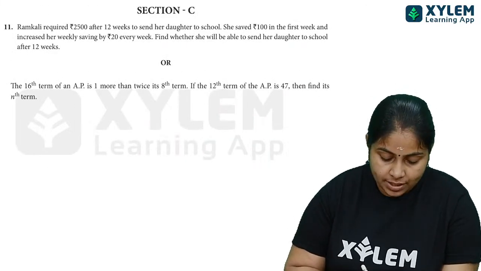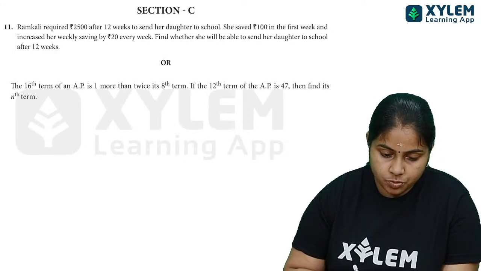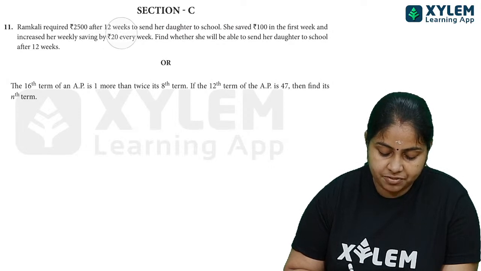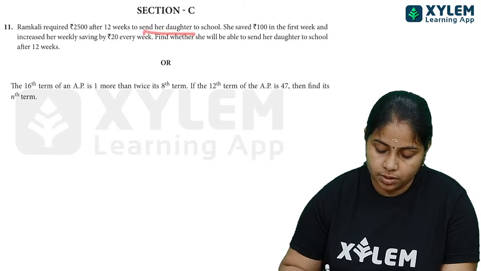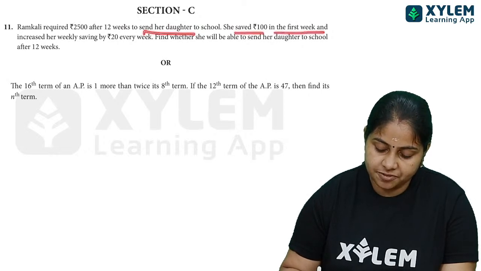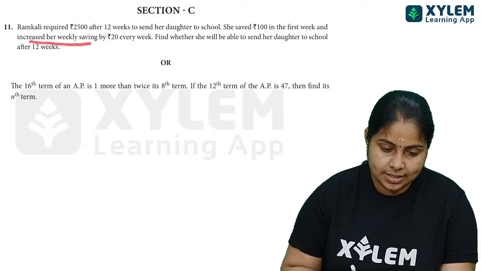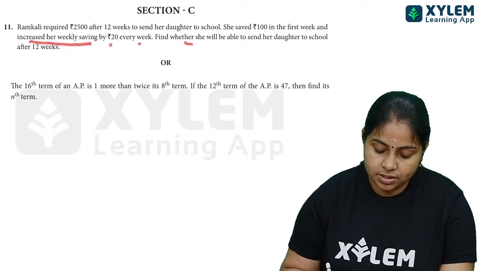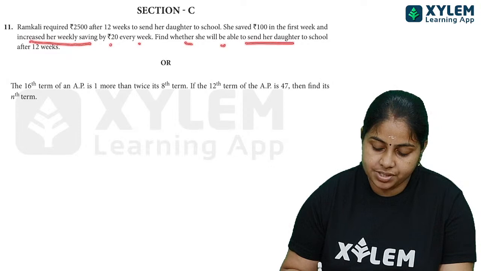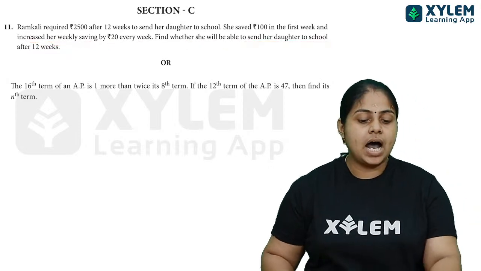Look at here. Ramkali required 2,500 rupees after 12 weeks, to send her daughter to school. She saved 100 rupees in the first week and increased her weekly savings by 20 every week. Find whether she will be able to send her daughter to school after 12 weeks.